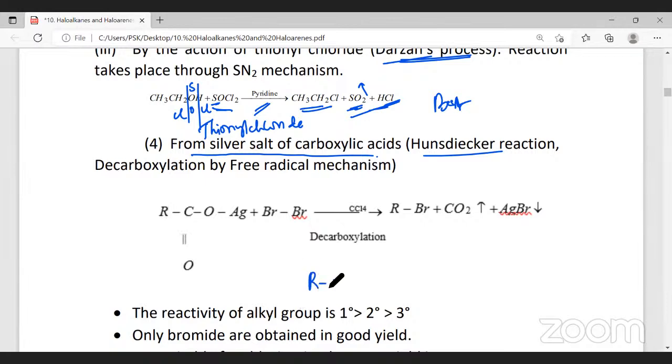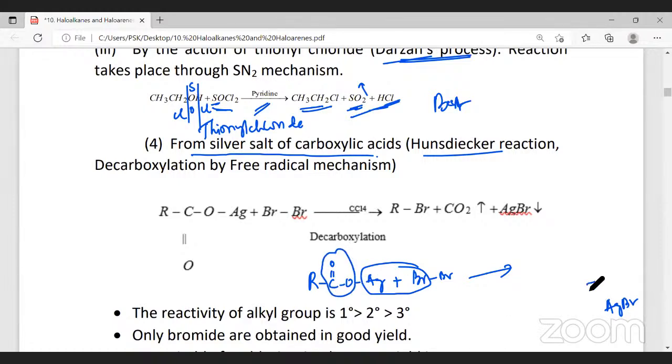So silver salt of carboxylic acid, we can represent like this: R-C double bond O, single bond O, Ag. This silver salt of carboxylic acid, silver acetate, silver carboxylate, whatever it is. When this is allowed to react with bromine, H and Br get eliminated as HBr, AgBr, and this COO gets eliminated as carbon dioxide. And what else is left? R and Br. So it will be alkyl bromides. Alkyl bromides are prepared by the Hunsdiecker method, and that process is called decarboxylation because carbon dioxide is removed.